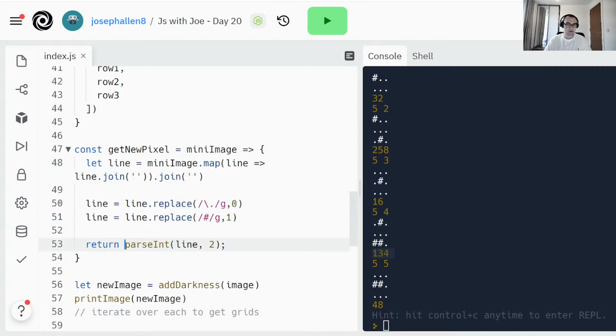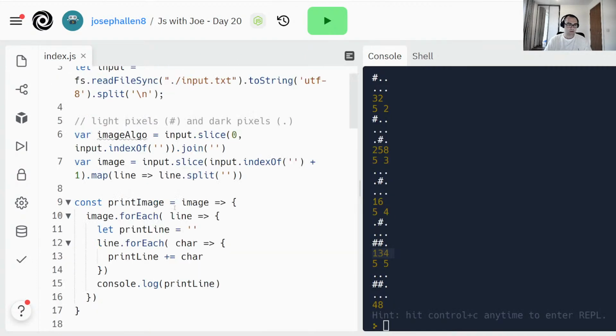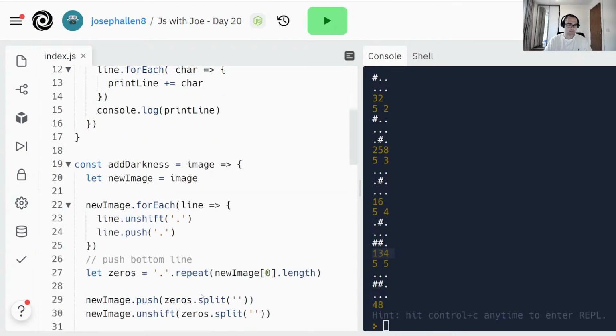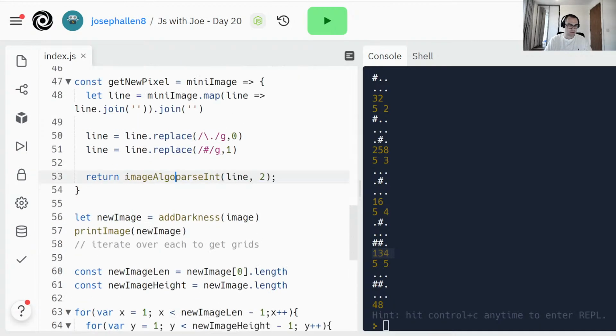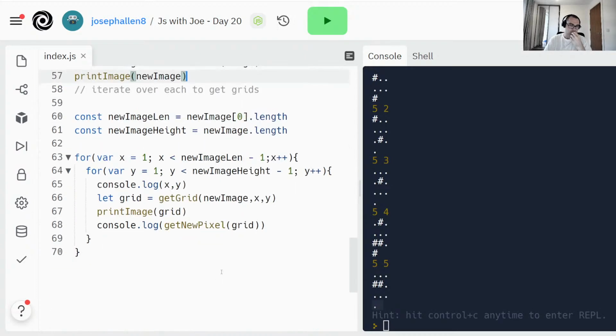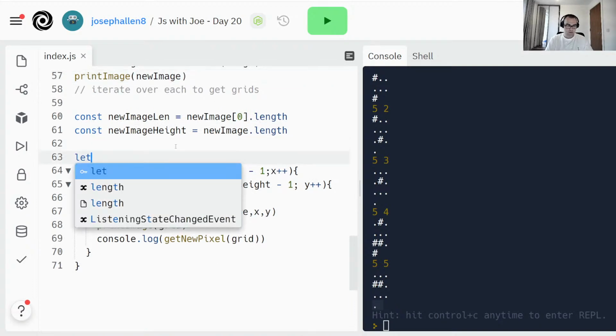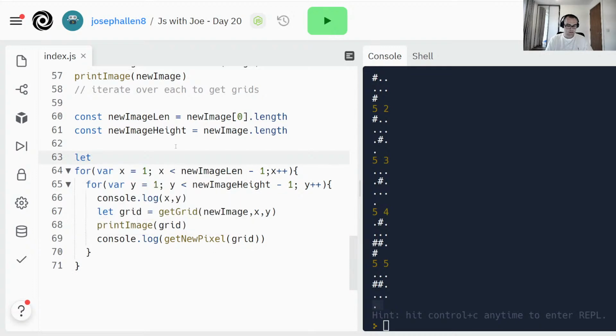from the image algorithm. Now we finally make use of our image algorithm. Use that indexing that we've already seen in our lists. And there we go, we've got our new character for each time. So let final image equal this.